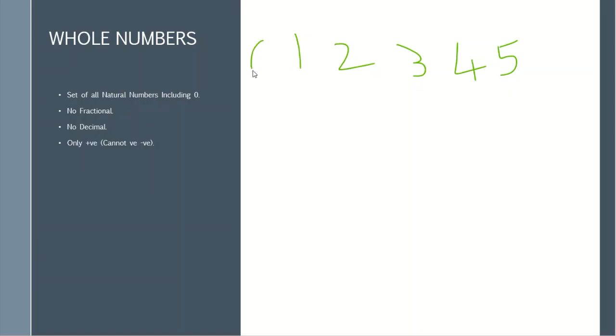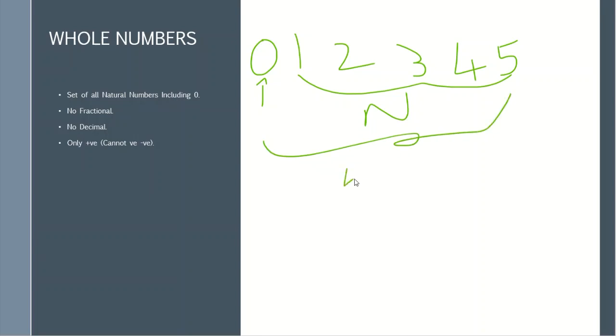Let's put a 0 in front of this set of natural numbers. When you put a 0 in front of the natural numbers, the whole set becomes whole numbers. So a whole number set is a set which includes 0 and the natural numbers.